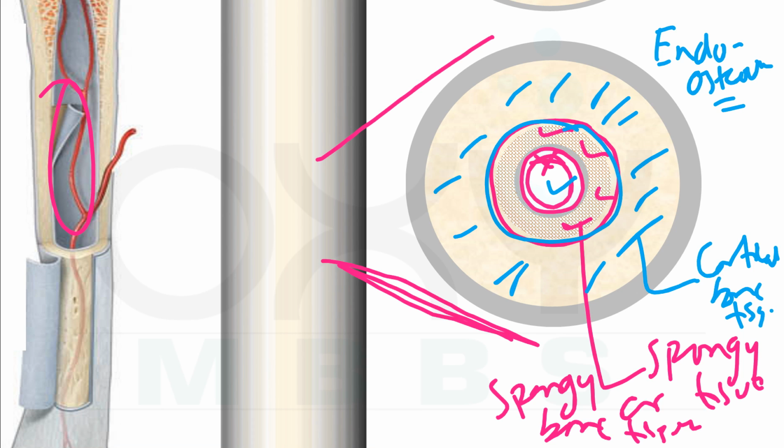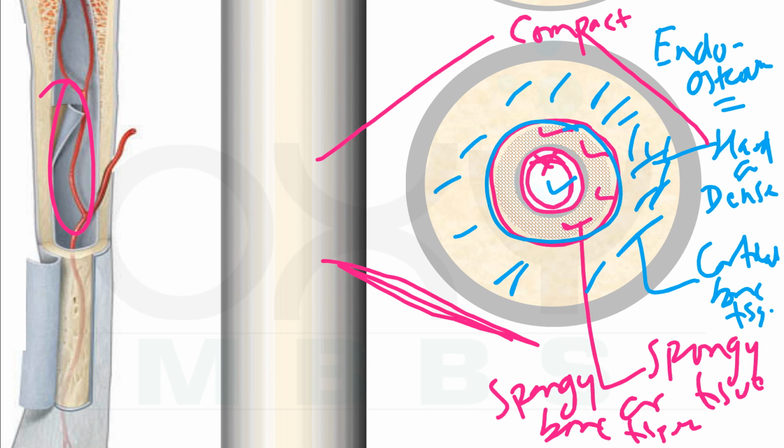And as this tissue is very hard as well as dense, that is why it is called compact bone tissue. As it is present in the periphery or cortical region, it is called cortical bone tissue, and as it is very hard and dense, it is called compact bone tissue.